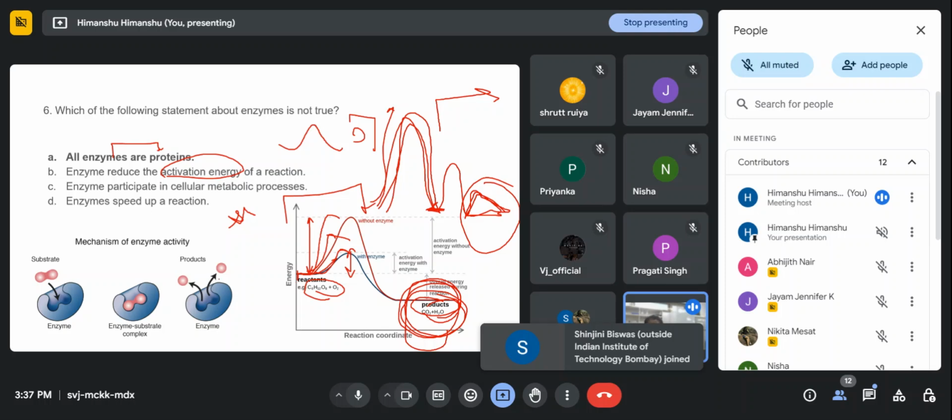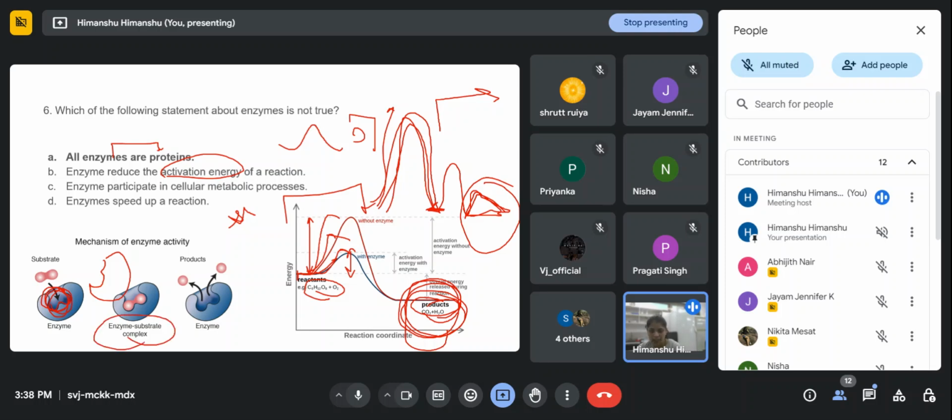And how does it happen? The enzyme has a specific site, which we call the active site, and each enzyme has a very unique shape. So that particular type of substrate will come and bind to the enzyme pocket, and they will form a bond, which we call the enzyme-substrate complex, right?